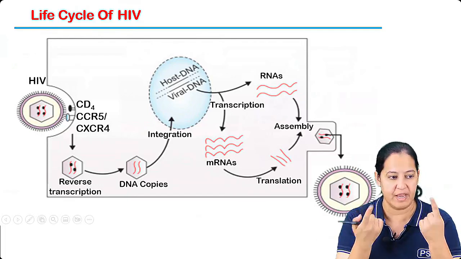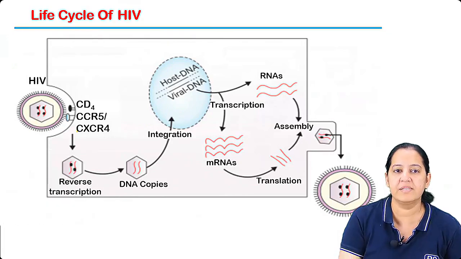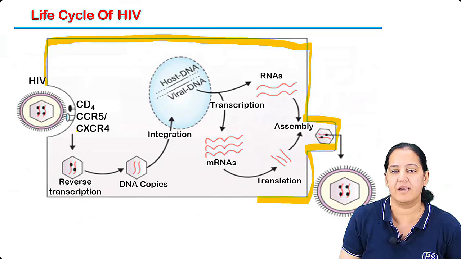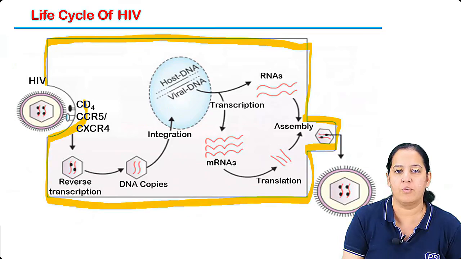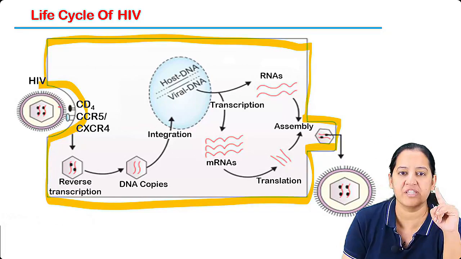Everyone on the screen. Can you see the cell? Okay, let me highlight. Can you see this cell? This cell is CD4 T lymphocyte of the human. Appreciate the cell. And appreciate the virus now. The virus is coming and binding the cell. Please see. So first main bond is formed.